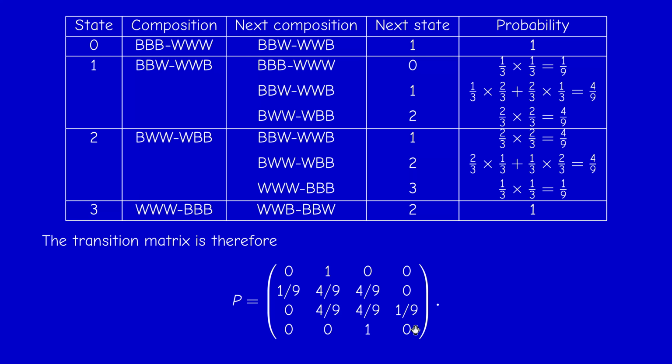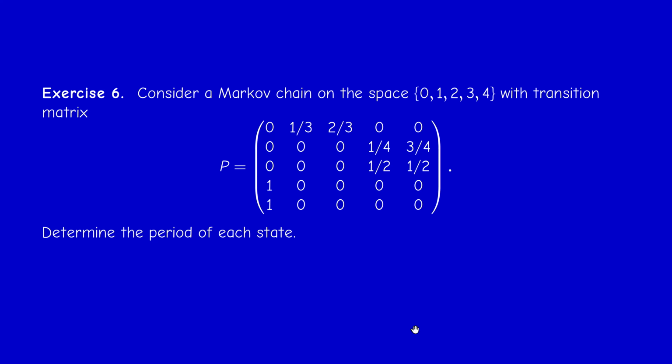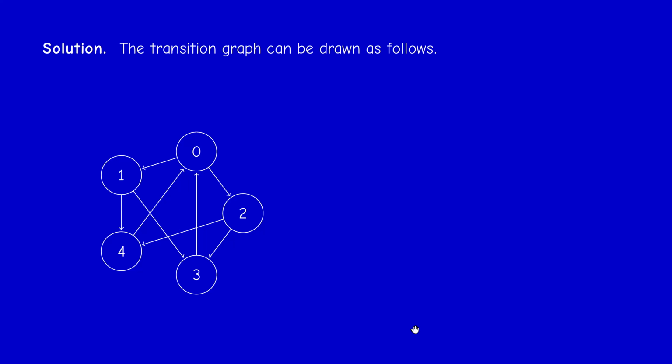Okay. Last exercise. We are given a homogeneous Markov chain on 5 states with a certain transition matrix. We have to determine the period of each state. Okay, so let us first draw the transition graph. I didn't put the probabilities, just the arrows. When I put arrows, it means I have a positive probability.